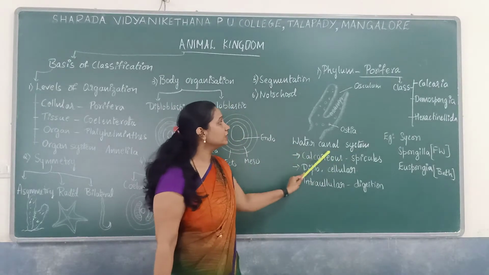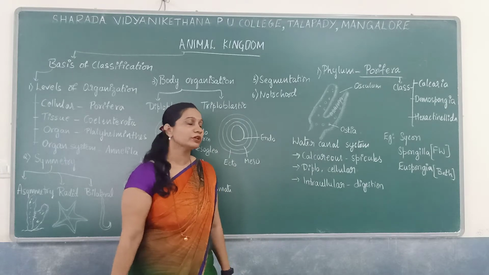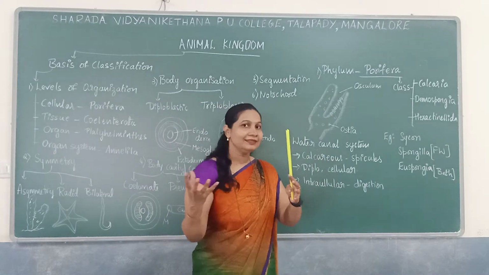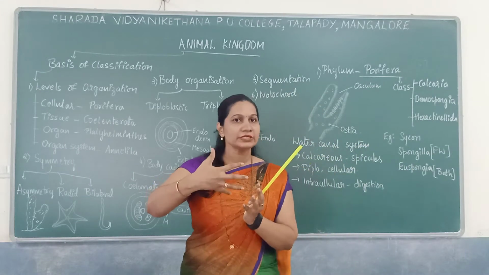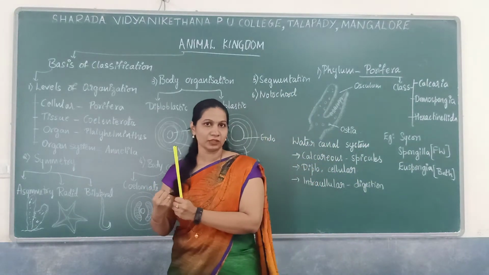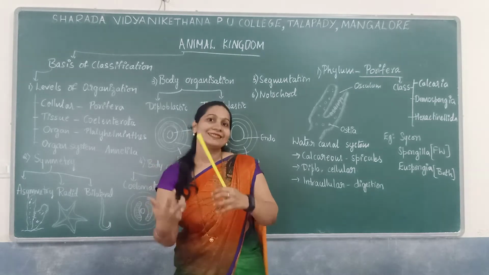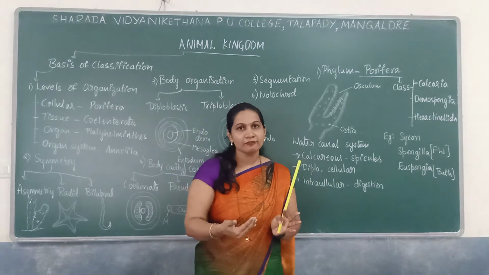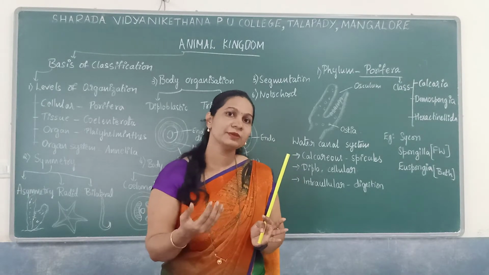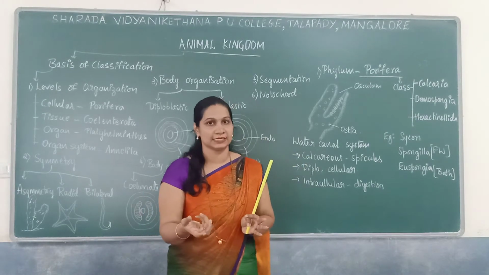They have a water canal system. What is this water canal system? In their body, water enters, where all the particular food substances will be absorbed by the organism and excretory materials will be removed. As I told, it is the cellular level of organization. All the functions will be done by different kinds of cells.